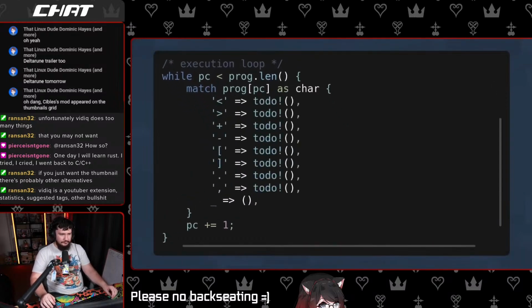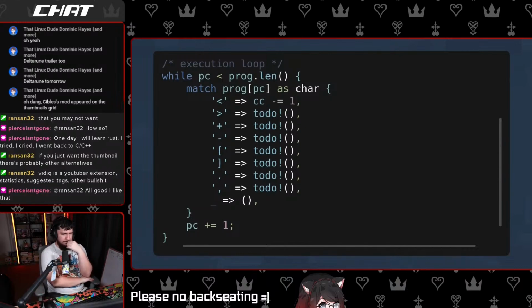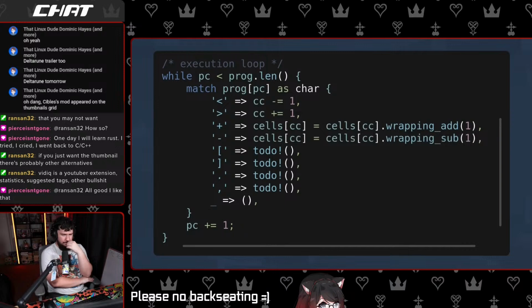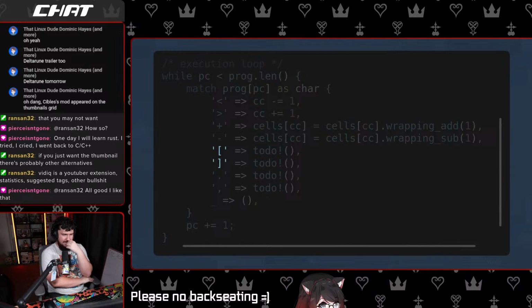The left angle bracket moves the cell counter 1 step to the left. The right angle bracket does the same, but to the right. The plus sign increases the value of the current cell, i.e. where the cell counter points to, by 1. Think of it as dereferencing a pointer and increasing its value. The minus sign does a similar thing, but in the opposite way. The square brackets are not as trivial as the previous operations.